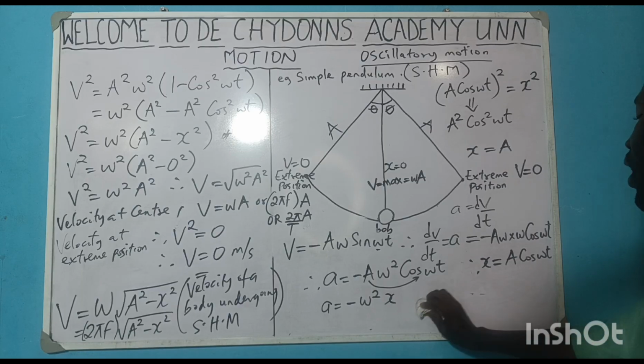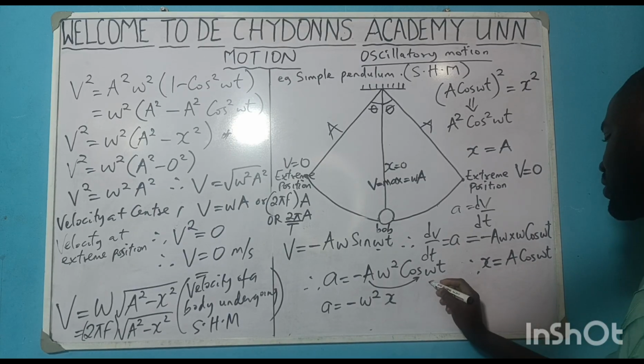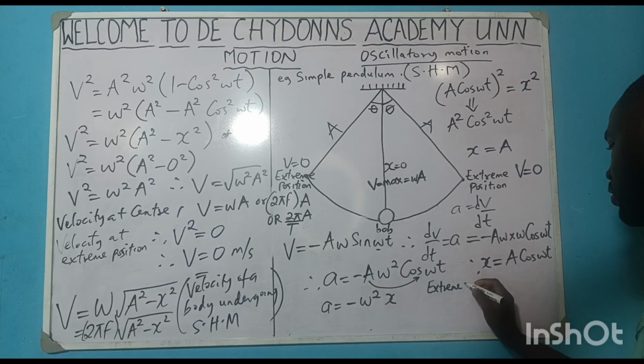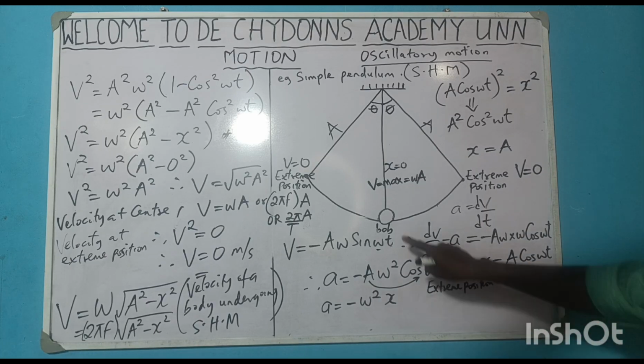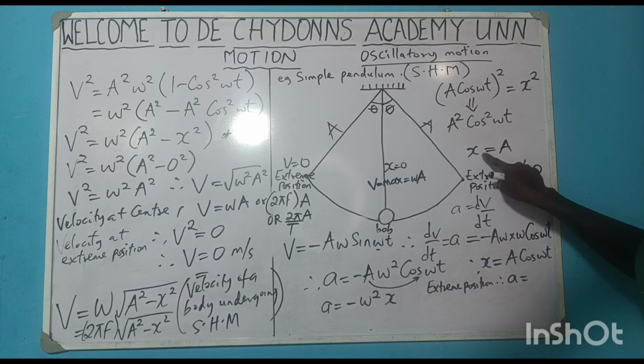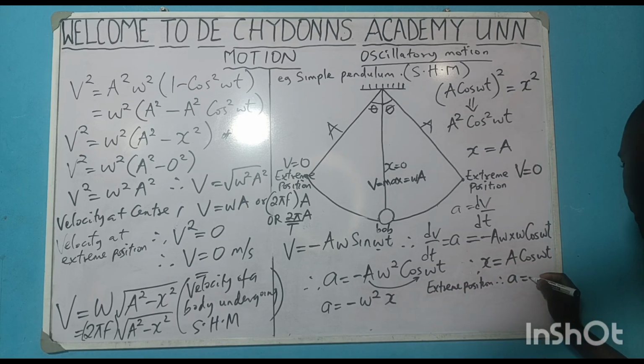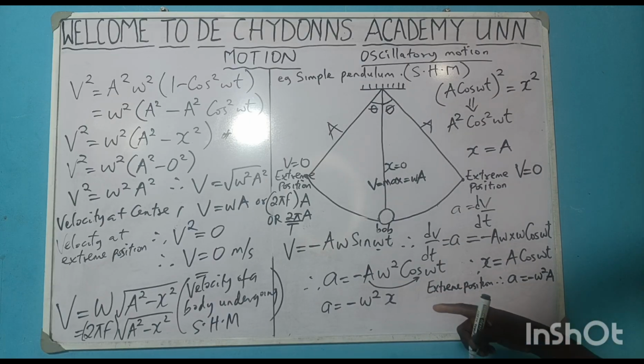Now, what happens at extreme points? At extreme position, x will be equal to A. Are you getting it? And so our acceleration will be minus w squared A. So if you finish solving a question on acceleration and you are not seeing minus in the option, do not say none of the above, because the minus is just trying to tell you that it is directed toward the center.